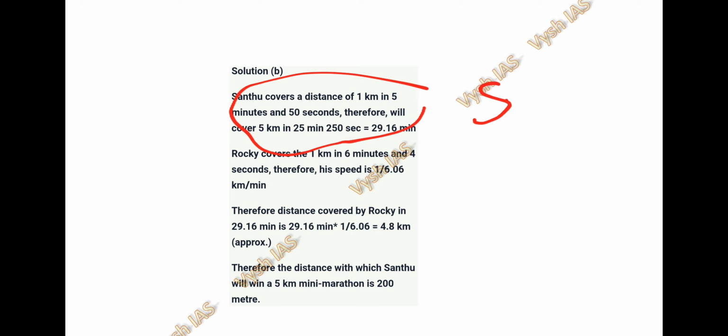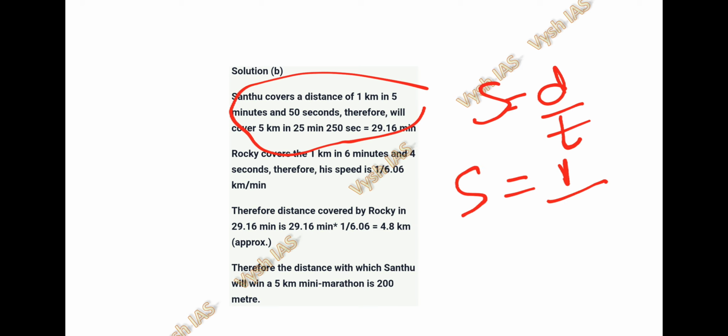So, how have they got this particular thing? Speed is equal to distance by time, right? Distance in the first condition is given as 1 kilometer. Speed is nothing but distance, that is 1 kilometer by 5 minutes 50 seconds. We have to convert this 5 minutes 50 seconds into hours, or else you can convert this 1 kilometer into 1000 meters and convert 5 minutes and 50 seconds totally into seconds.